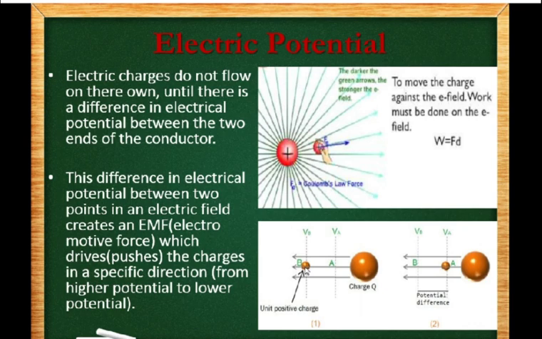If we exert force and displace the charge from point B to A, then the potential of the charge at point A will be VA. Now, as we have done work, the potential VA is greater than potential VB. What is the difference in the potential? Then the difference in potential will be VA minus VB.